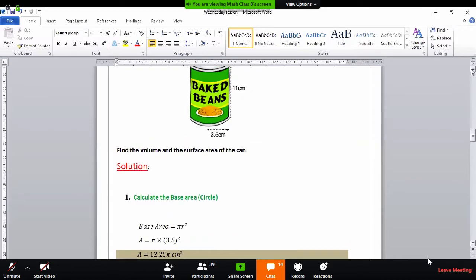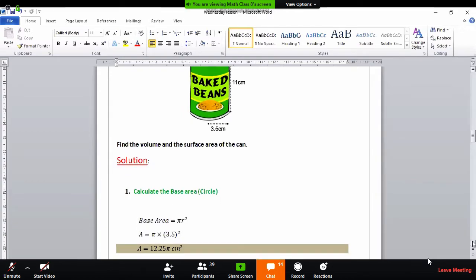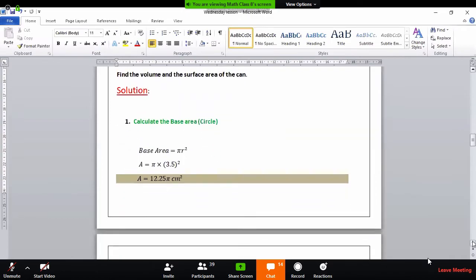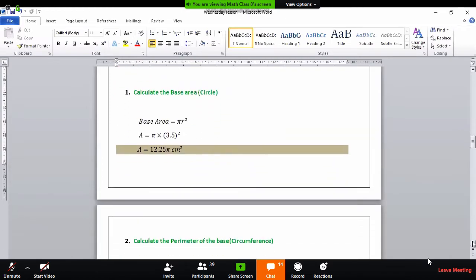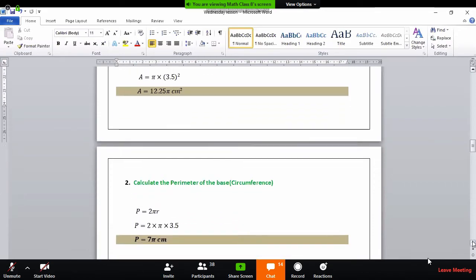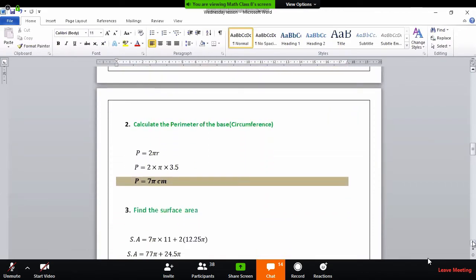R over here is given 3.5. It is very clear on the figure. So put 3.5 in place of r, and you can find the area of the base as 12.25 pi centimeter square. Now you have to calculate the perimeter.